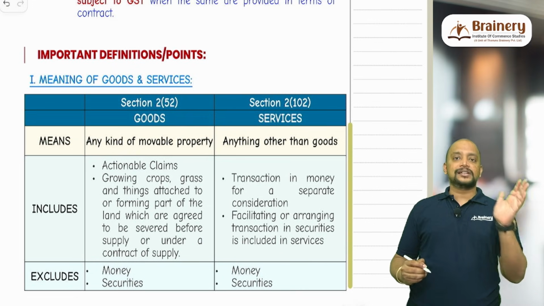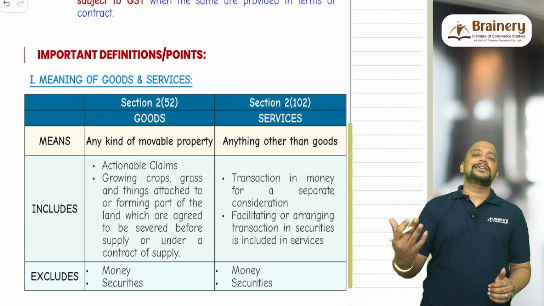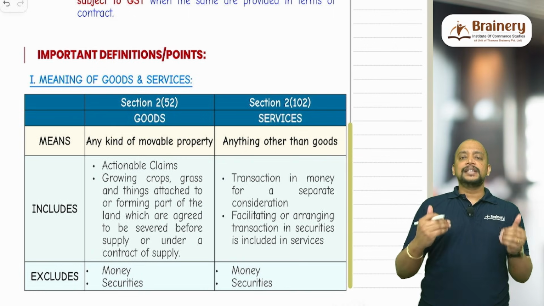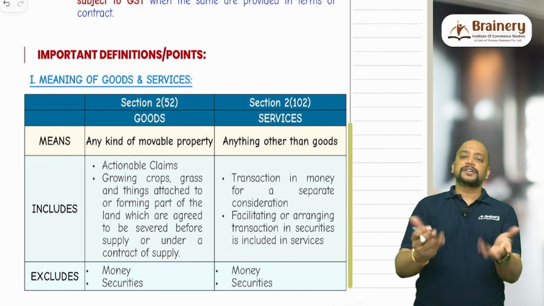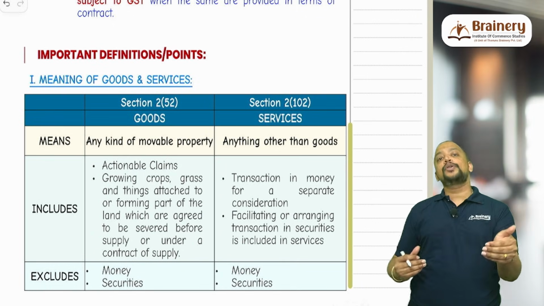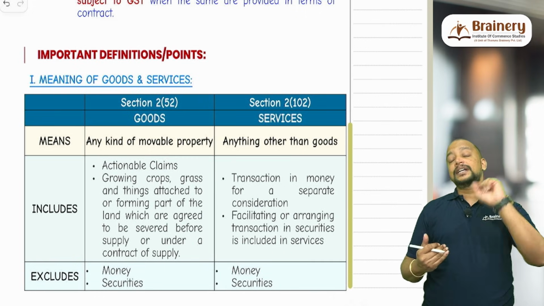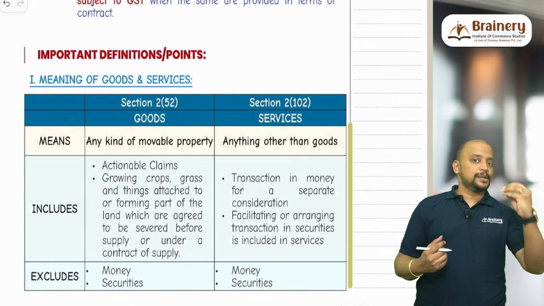Then securities are excluded from supply, that is transaction in securities, but facilitating or arranging transaction in securities is covered under services. That is, say I am selling shares, so that will not be treated as goods as well as services. Consequently, there is no GST. But a stockbroker or a depository is facilitating that particular sale of shares, so they get a commission or brokerage. That particular brokerage or commission will be treated as supply of service.